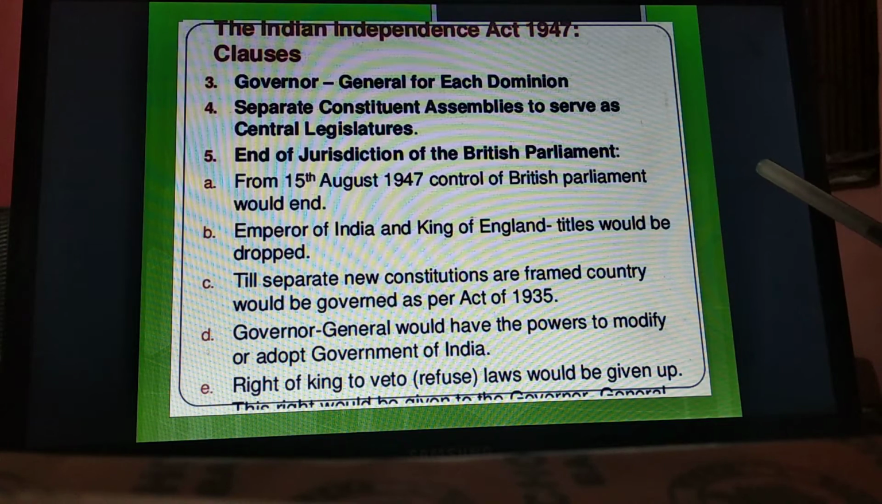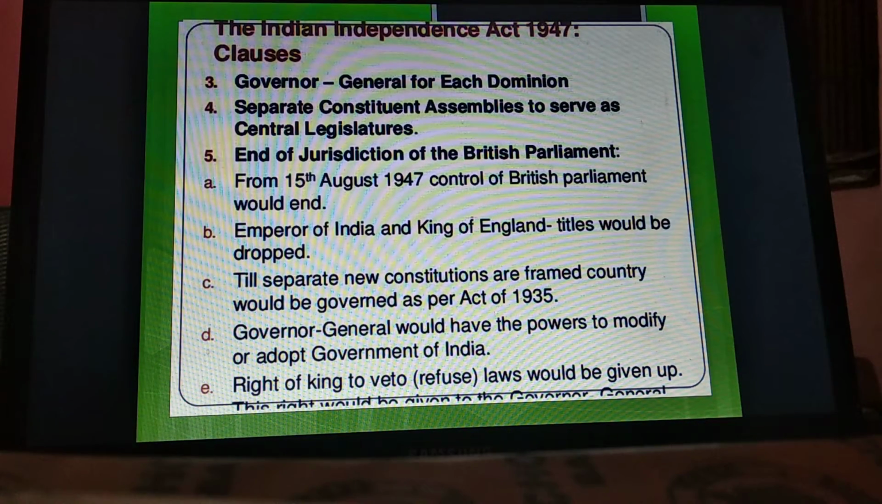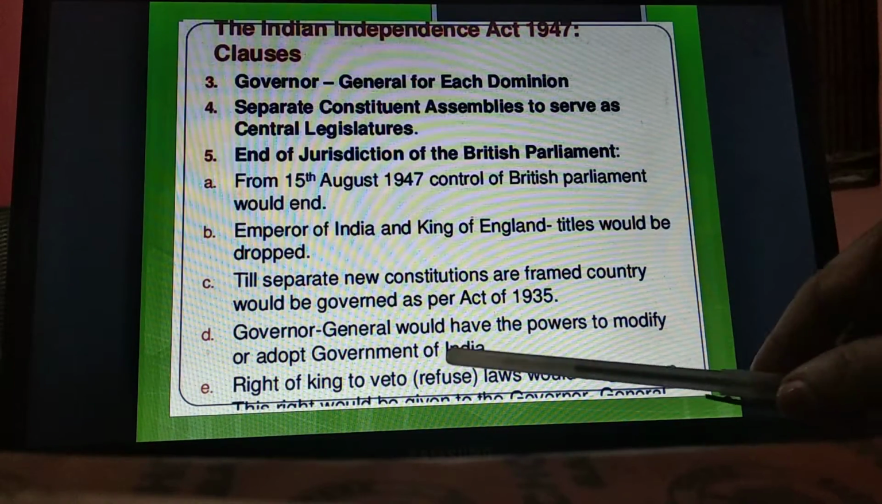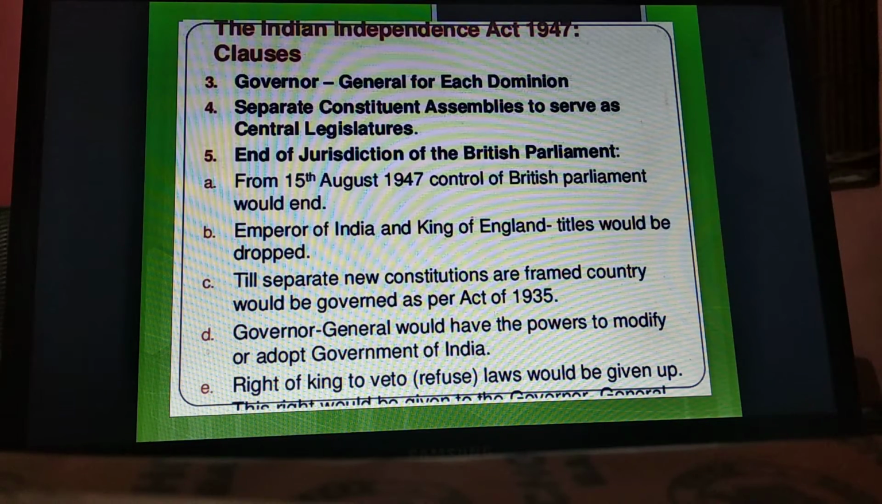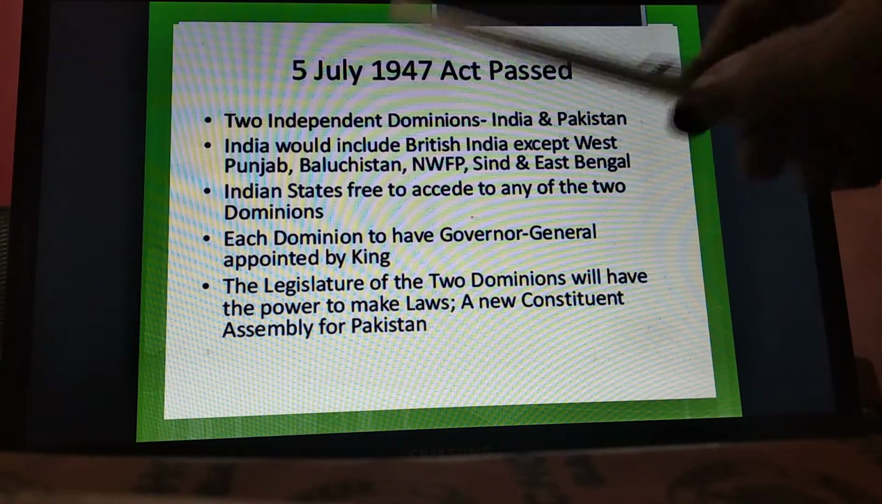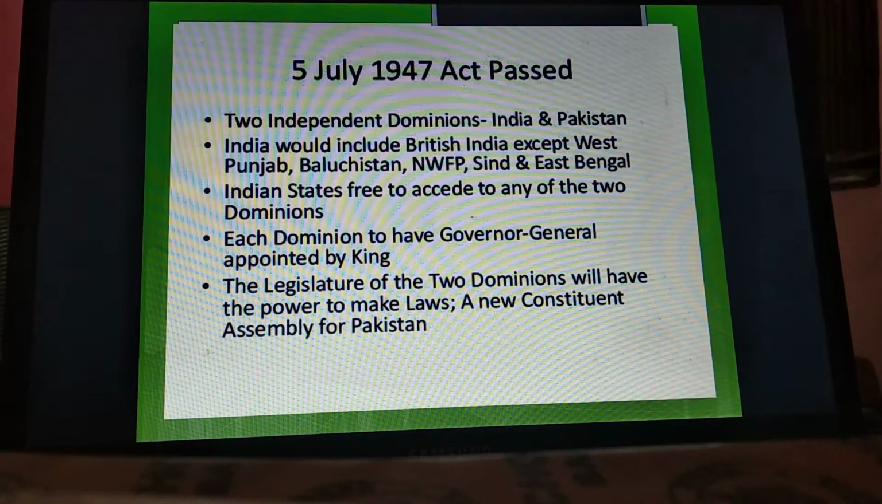Emperor of India and King of England, these titles would be dropped, finished. Till separate new constitutions are framed, the country would be governed as per the Act of 1935. The Governor General would have the powers to modify or adopt the Government of India Act. The right of the king to veto, to refuse laws, would be given up, and this right would be given to the Governor General.